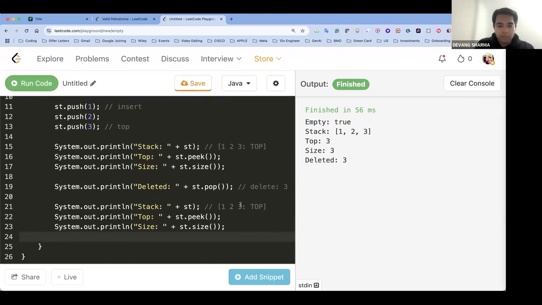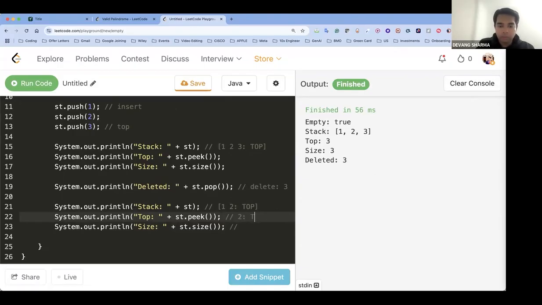stack.peek, if I try to print the stack, now it will be 1 and 2. What will be the top of the stack now? Come on, guys, look in the chat. Stack.pop is the operation for it.